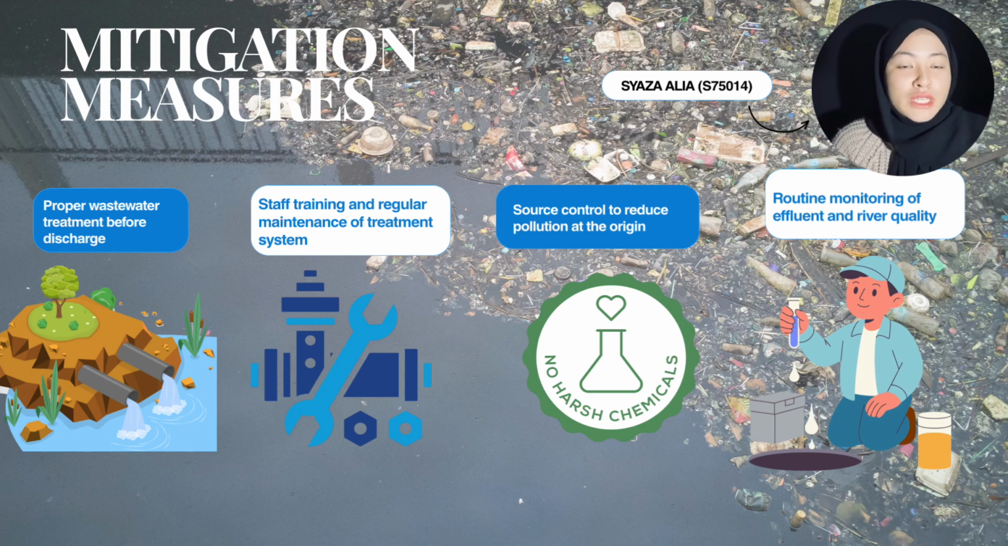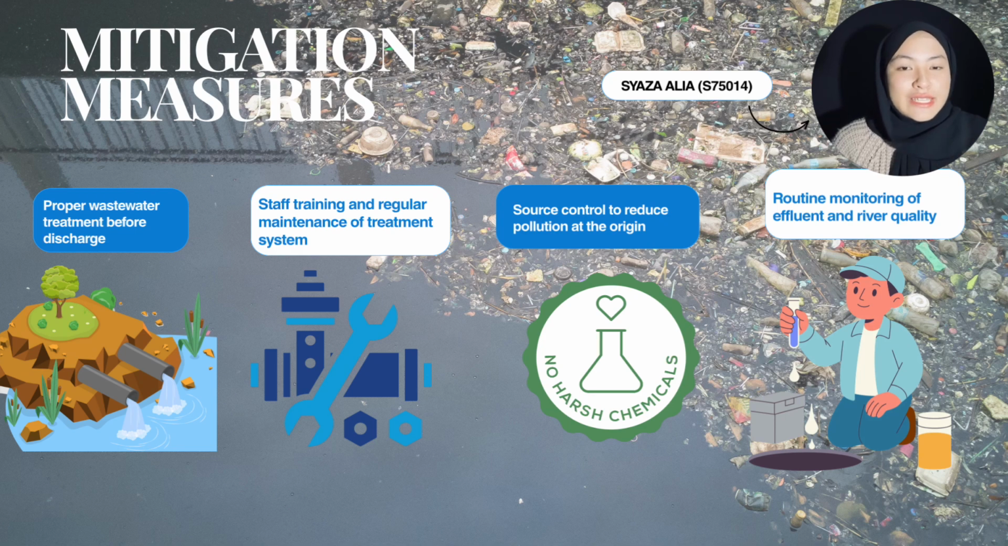The most important mitigation measure is to ensure that industrial wastewater is properly treated before being discharged into the river. Treatment processes such as primary, secondary, and tertiary treatment help remove solids, organic pollutants, nutrients, and also hazardous substances so that the effluent meets environmental standards. Proper treatment is essential to reduce the impact of wastewater on the river ecosystem and water quality.